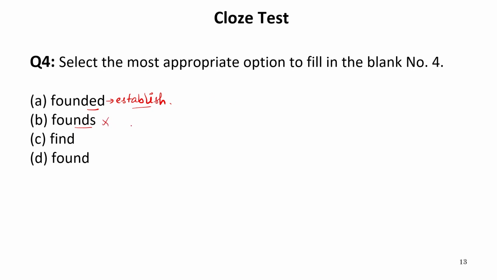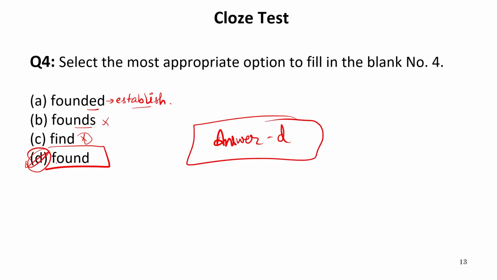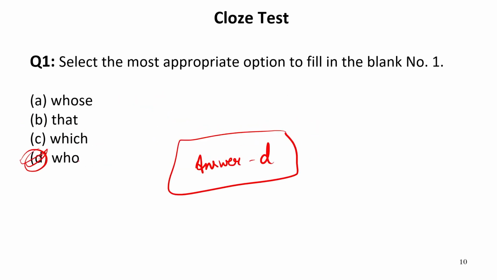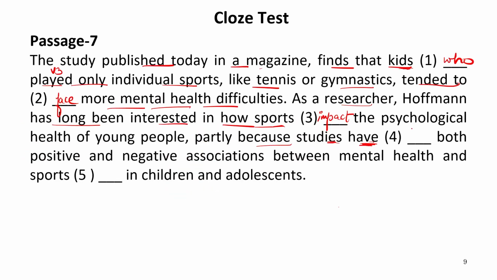In fact, this is a singular form of found, which again means establish. Find is the first form of a verb which we cannot use after have. Therefore the correct and suitable option to be filled is D. So our answer is D, that is found. So for find, the third form is found, and after have we need only the third form. So studies have found both positive and negative associations between mental health and sports dash in children and adolescents.